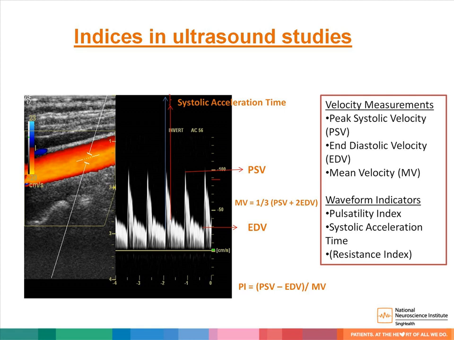My next slide shows the indices in ultrasound carotid studies. There are a few parameters which are important to us, especially when performing these ultrasound carotids. The first one is our peak systolic velocity, and the second one is the end diastolic velocity. From this picture, we can see how the normal waveform looks in a patient with normal carotid arteries. With the peak systolic velocity as well as the end diastolic velocity, we will be able to calculate our mean velocity as well as the pulsatility index across the vessel itself.